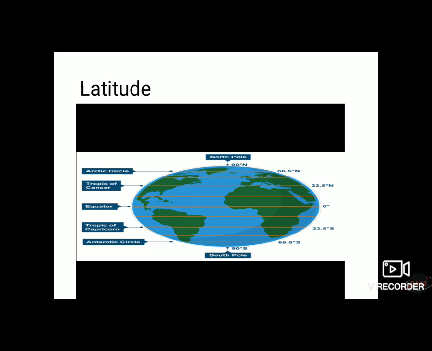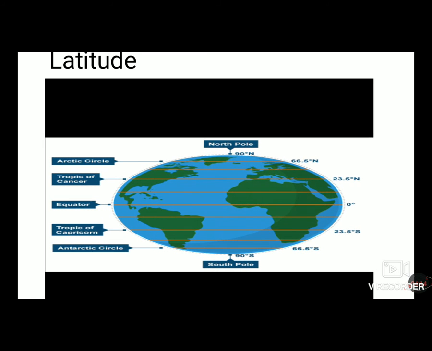You can see here the center line drawn on this Earth is known as the equator. As I told you before, the upper part is the north pole and the lower part is the south pole. The equator is at 0 degrees and the north pole and south pole are at 90 degrees. The equator divides the Earth into two equal parts. The upper part is the northern hemisphere, meaning half circle, and the lower part is the southern hemisphere.